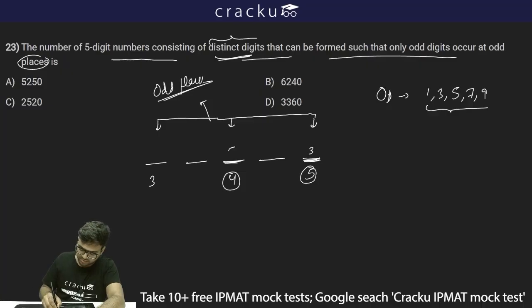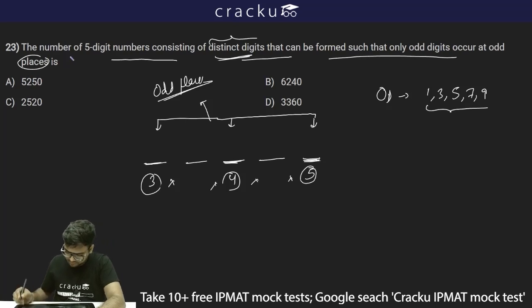Now if this is filled with 5, I am left with only 1, 7 and 9, so there are 3 options for this one. So there are 5, 4 and 3 ways of doing it.